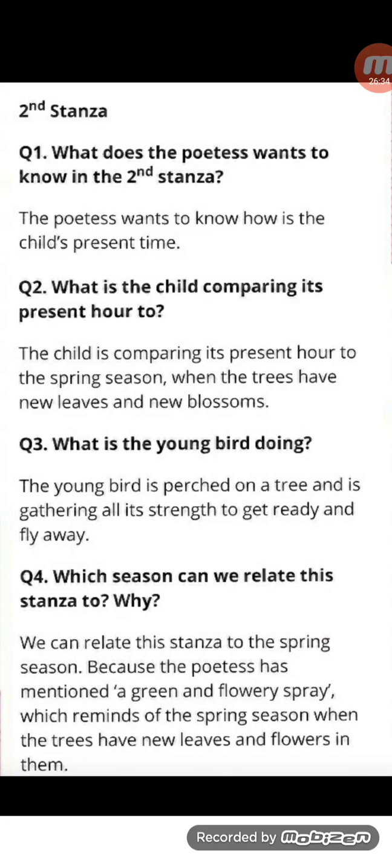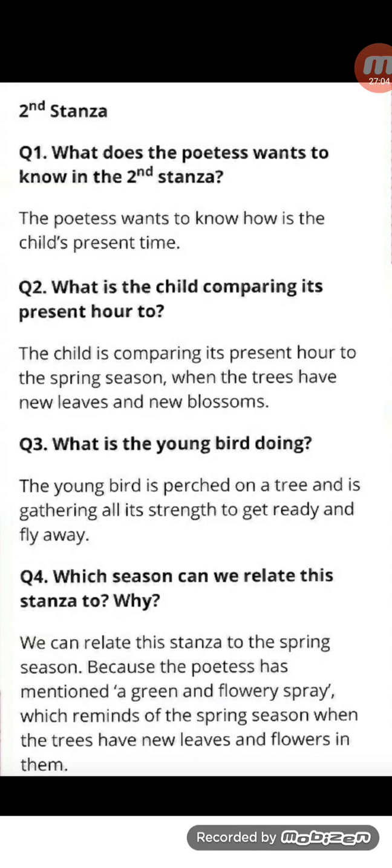Stanza 2, question answers. Isn't it getting very interesting? What does the poetess want to know in the second stanza? The poetess wants to know how the child's present time is. Question number 2. What is the child comparing its present hour to? The child is comparing its present hour to the spring season when the trees have new leaves and new blossoms. What is the young bird doing?